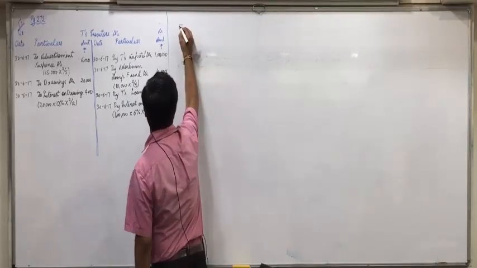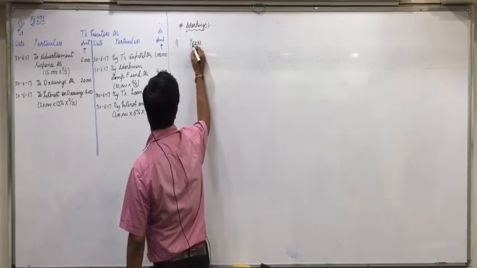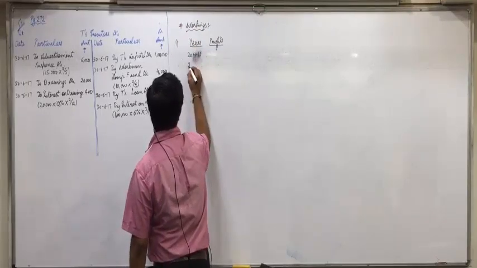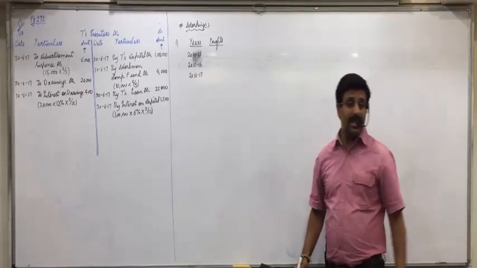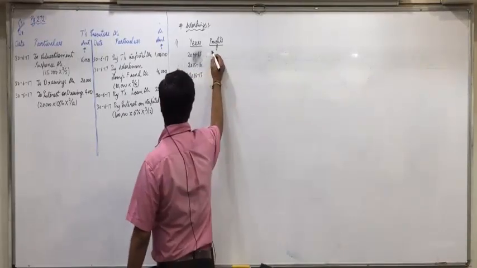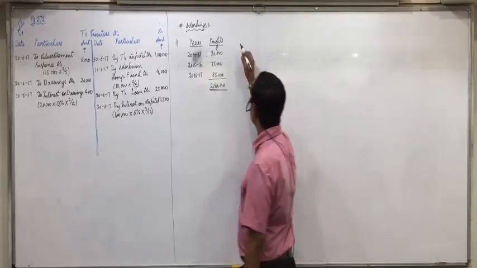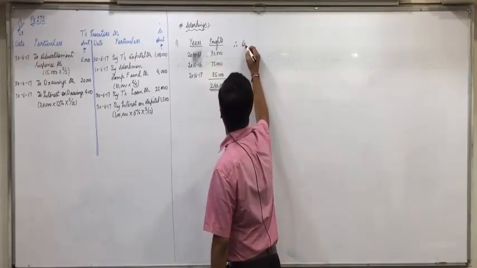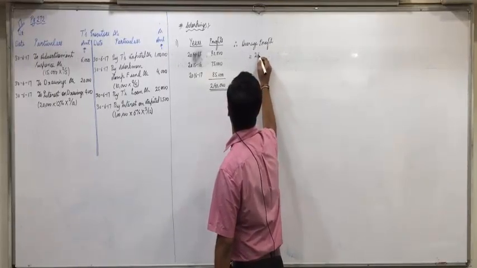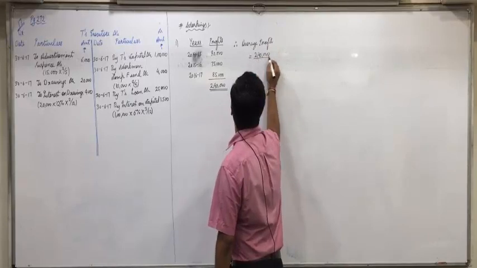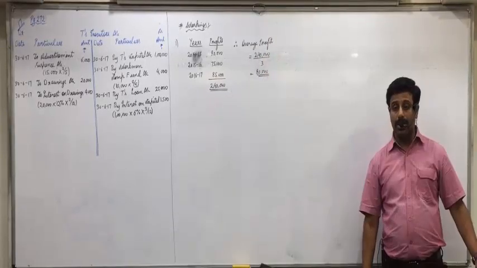So working note 1. Years and profits 14 to 15, 15 to 16, 16 to 17, 80,000, 75,000 and 85,000. 2,40,000 is the total. Now average profit will be equal to 2,40,000 divided by 3, 80,000. Understood this?